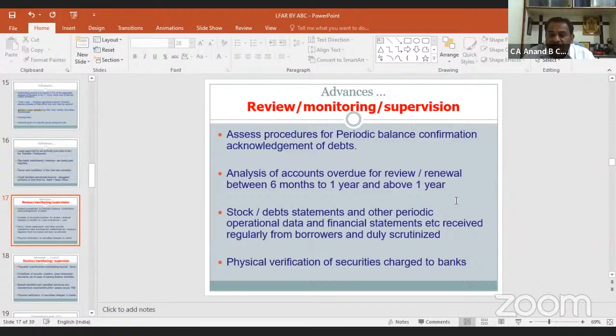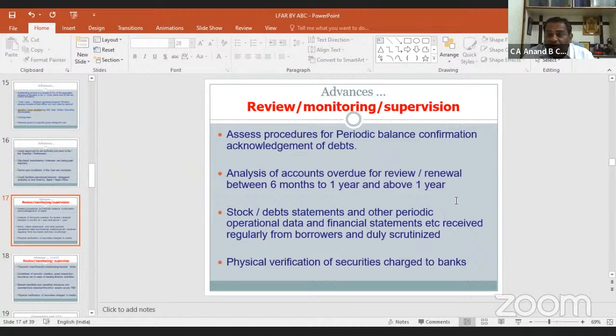Many a times, cash credit limits are not reviewed or renewed due to non-submission of financial statements or documents by the borrower. It is our duty to take the list of such cases which are pending for renewal. Again, there is one more item in case of cash credit limits, stock statements or debtor statements, and periodic operational data or financial statement were not received from the borrower by the bank officials.